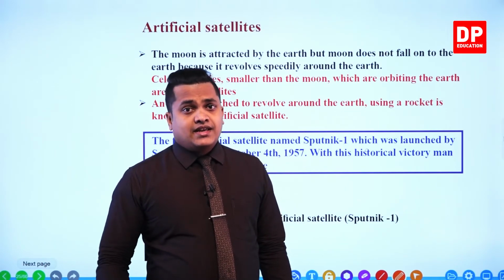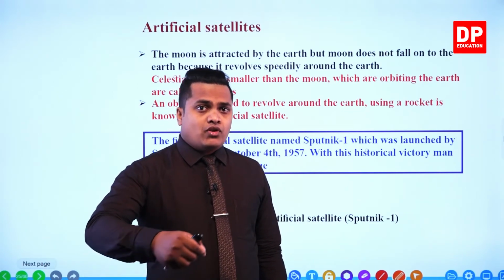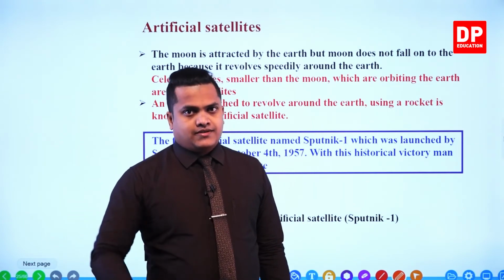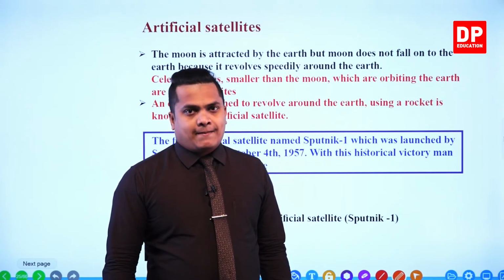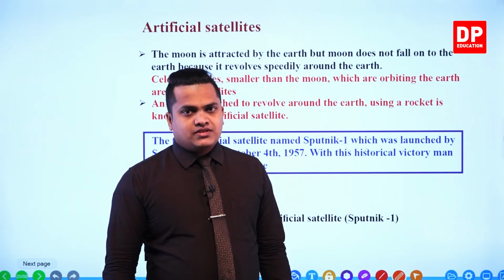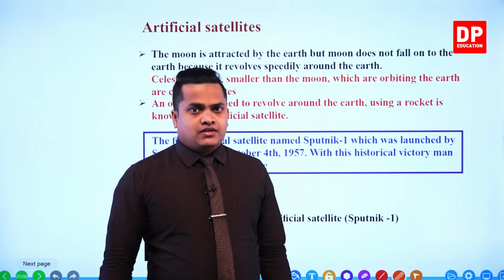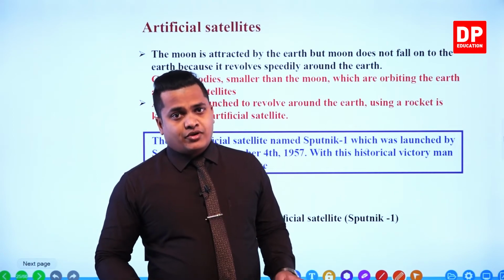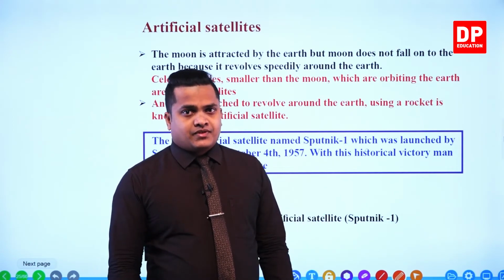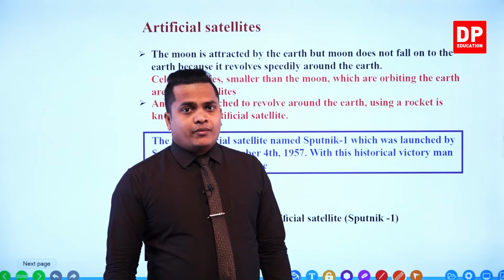The speciality here is that this machine is going to revolve around our earth, same as the moon, right? Because of the gravitational force of the earth, this machine is going to revolve around the earth. However, my dear children, you have to take this object very far in space in order to orbit around the earth.